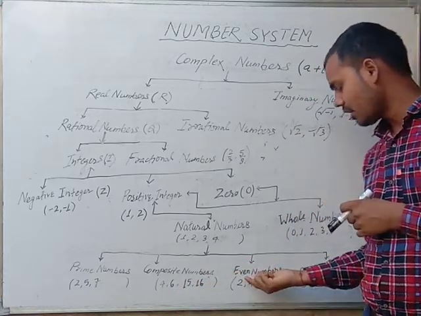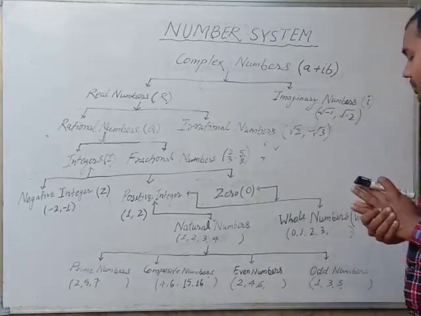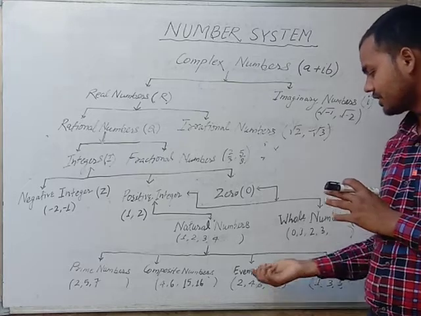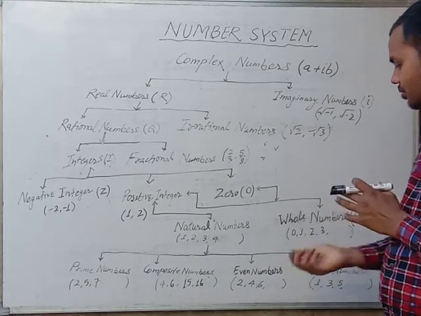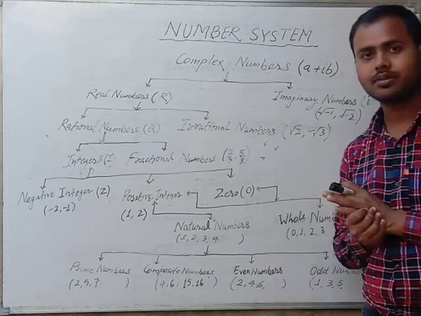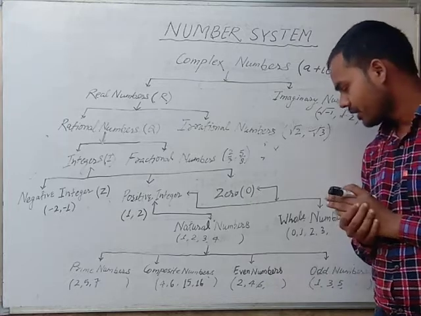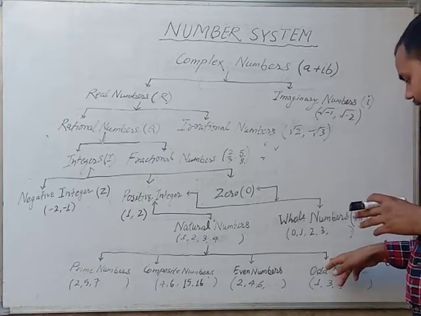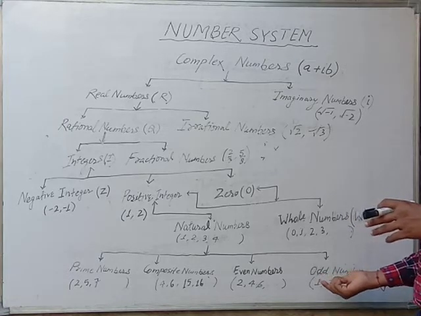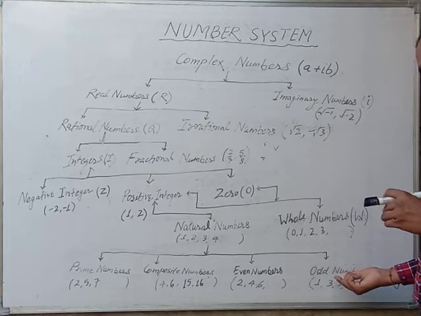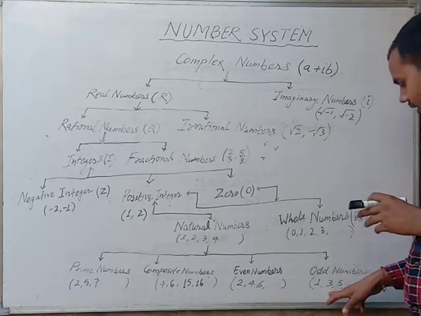Even numbers: a number which is completely divisible by 2 is known as an even number, for example, 2, 4, 6, and so on. Last and fourth, odd numbers: a number which cannot be divided by 2 is known as an odd number, for example, 1, 3, 5.